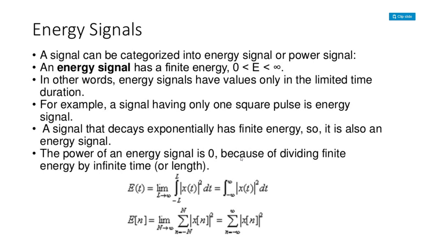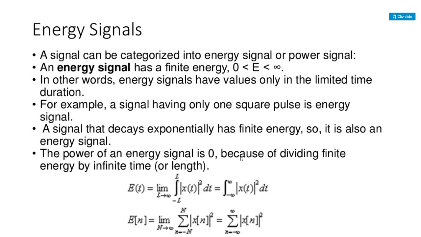One may doubt that I just explained it requires a finite time duration. Here the signal exists from minus infinity to plus infinity, but we are not going to calculate the signal energy from minus infinity to plus infinity. We are going to calculate the energy of a signal somewhere between minus infinity and plus infinity, so that it will be a finite one only.